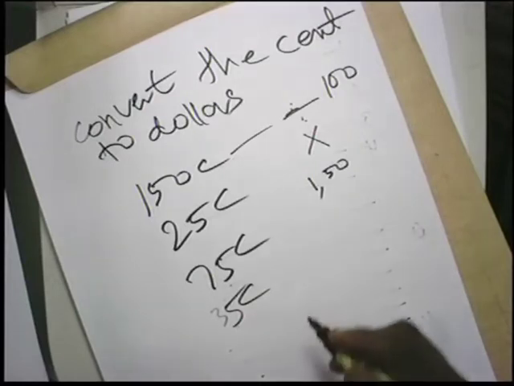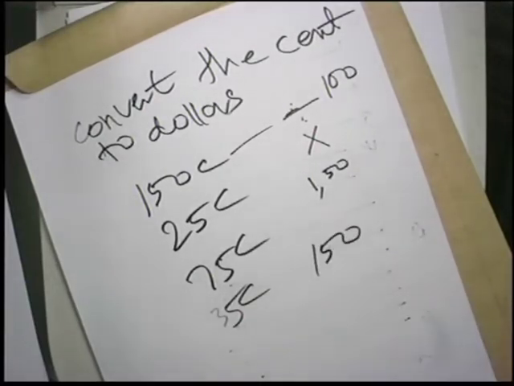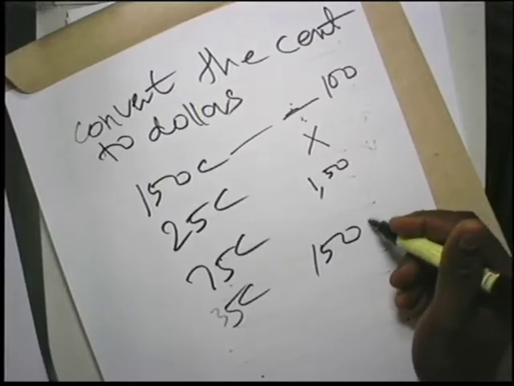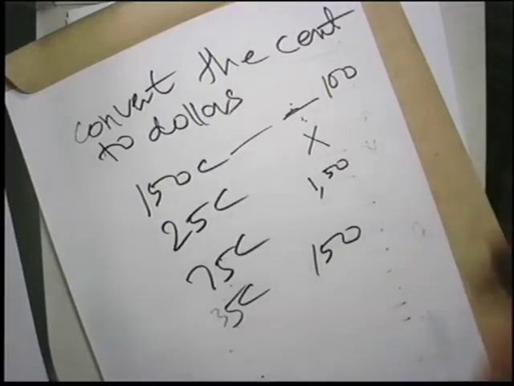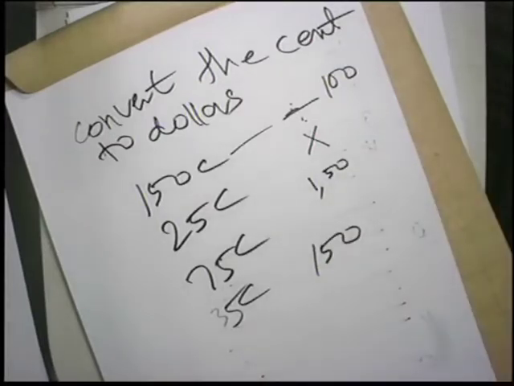But if the question says it is $150, convert it to cent, you multiply by 100. But when you are converting cent to dollar, then you divide by 100.